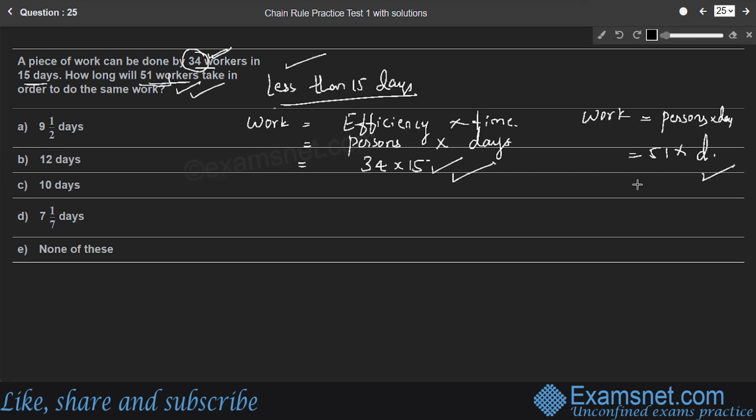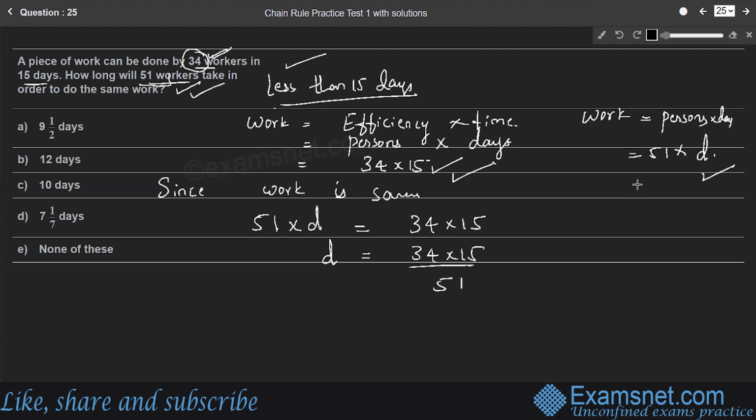Since work is same, we can equate 51 into number of days taken by 51 workers is equal to 34 into 15. Simplify it. D is equal to 34 into 15 by 51.